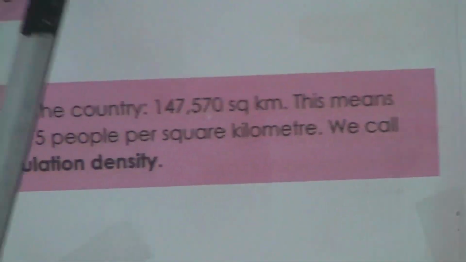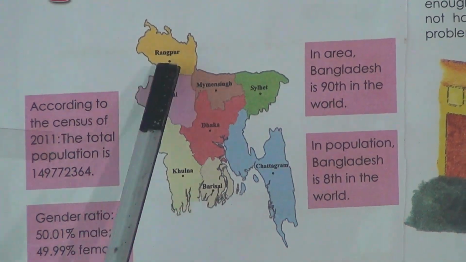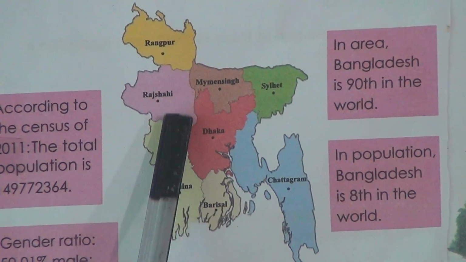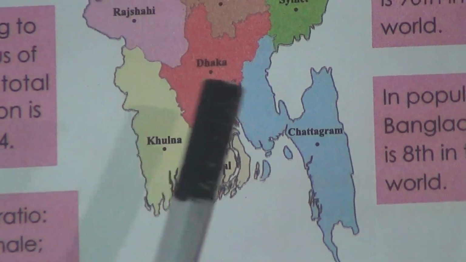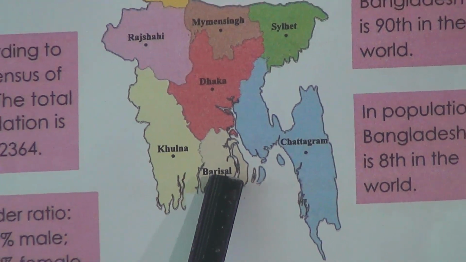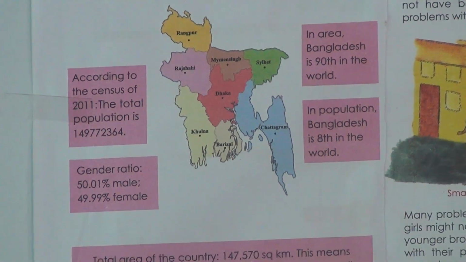Students, here you can see the map of Bangladesh. In this map, we find Rangpur, Rajshahi, Mymensingh, Sylhet, Dhaka, Khulna, Chattogram, Borishal. So all these are divisions of Bangladesh.